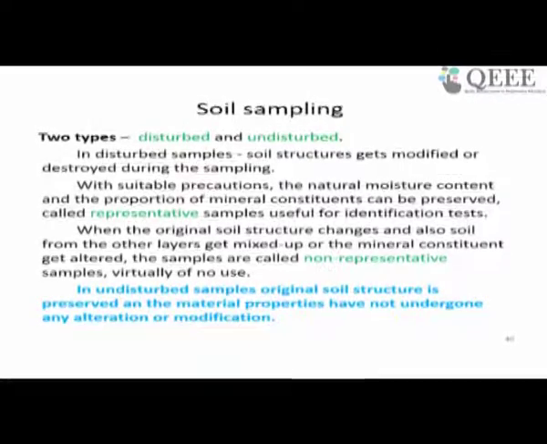So, the undisturbed sample, which is mostly used for laboratory tests, is a sample of the original soil structure which is preserved, and the material properties have not undergone any kind of alteration or modification, or only to a small extent. Minor modification or disturbance is possible within some limit. We can call that undisturbed samples. As you can guess, an undisturbed sample is possible only in the case of more cohesive soils rather than non-cohesive soil, where it is difficult to get an undisturbed sample.